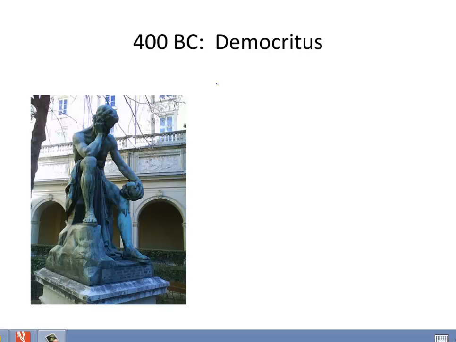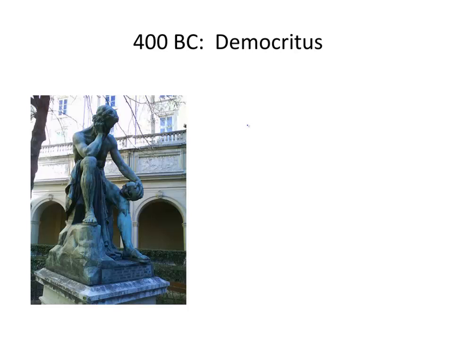In this section, we're going to look at several key ideas which have led to our modern understanding of atomic structure. The term atoms actually derives from the Greek word atomos, which means indivisible. The Greek philosopher Democritus, who lived around 400 BC, argued that if you took any substance and cut it, what resulted would be half the size, but still the same substance.